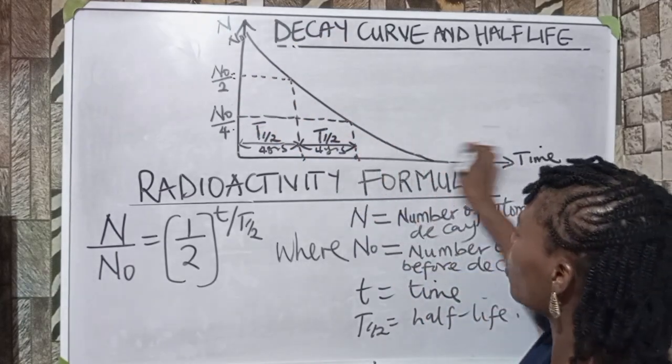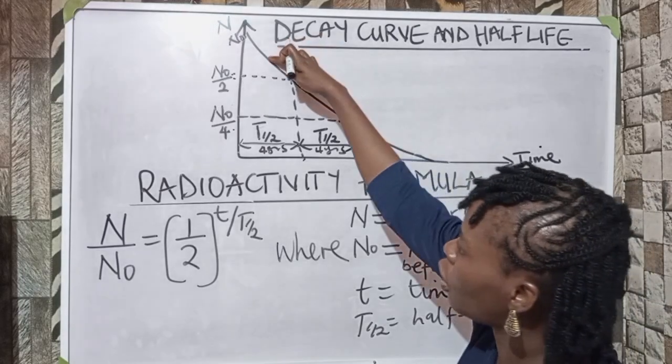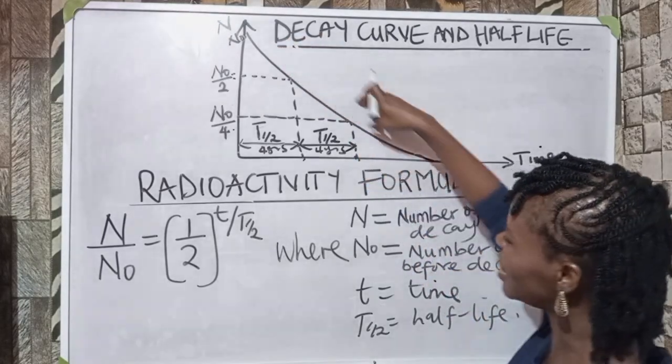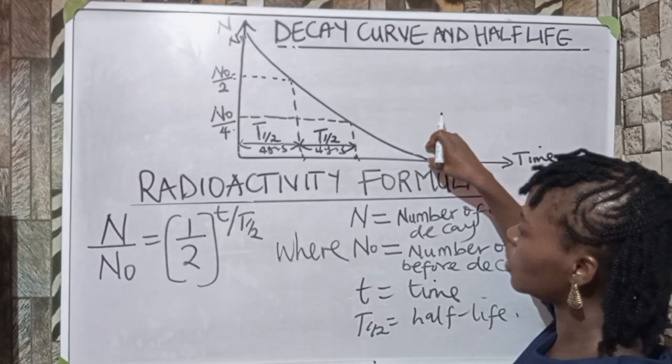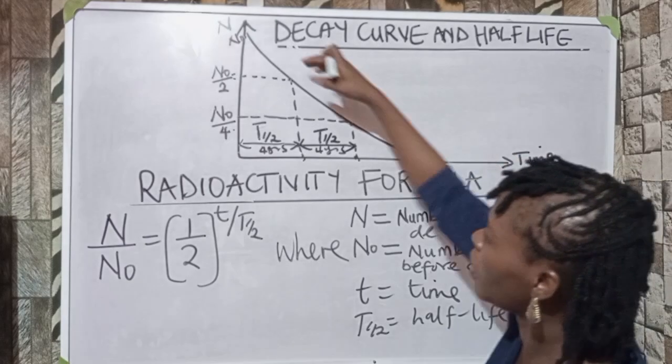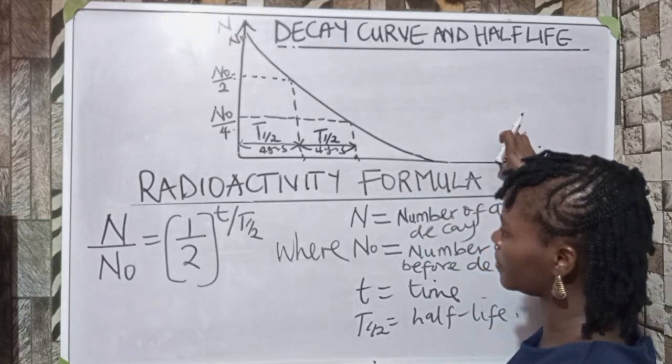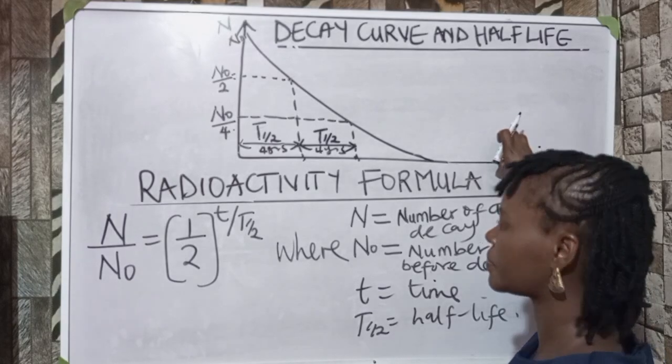So as the time progresses, the number of atoms tend to decrease. That gives you a decay curve. So as time progresses, the number of atoms decreases. I hope you understand that.